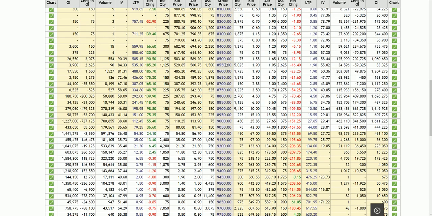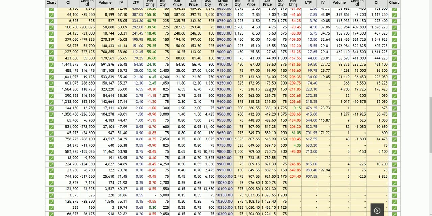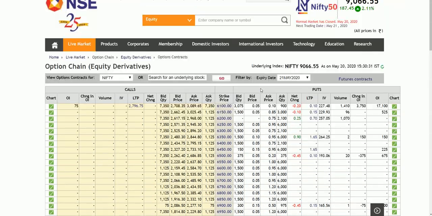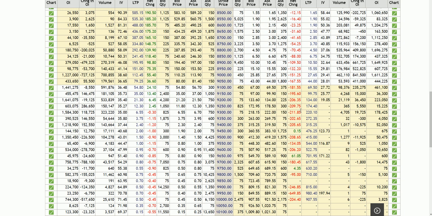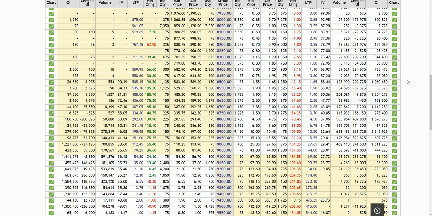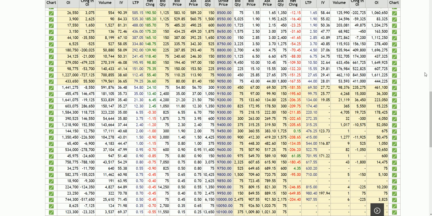Now we move on to the option chain. This is what expiry trading lies upon. Here this is for 21st May. Nifty closed at 9066. Every time when we discuss the option chain, we see the call side is stronger than the put side, but today the opposite has happened. The put side is stronger and the call side is weak. That is what we can see.